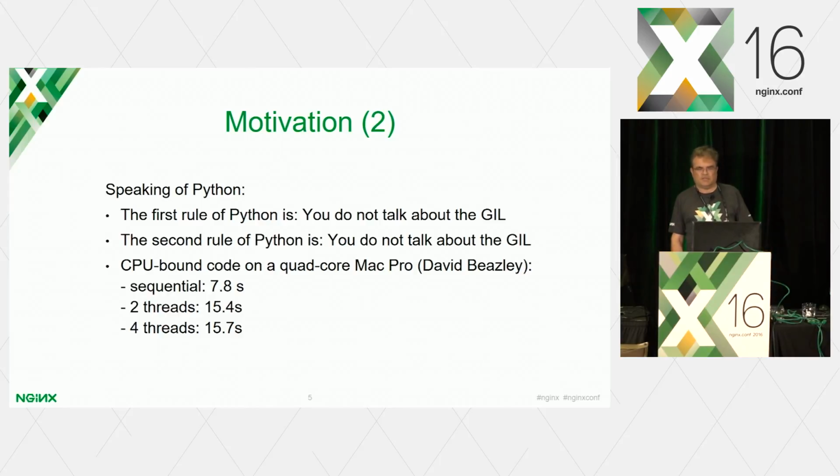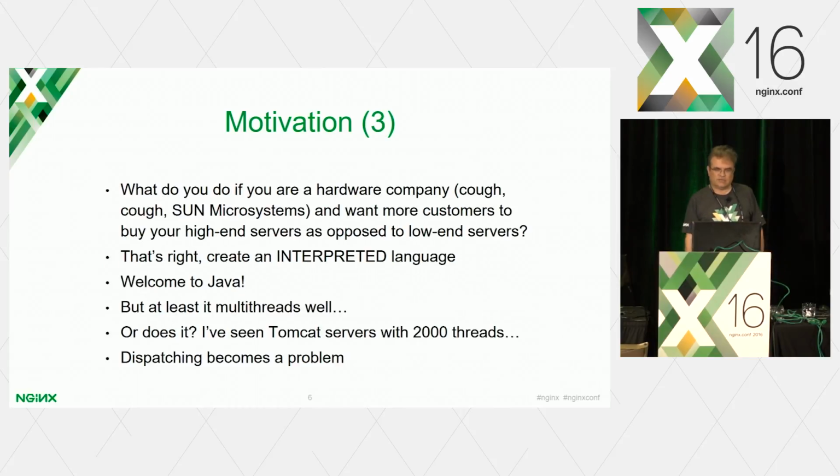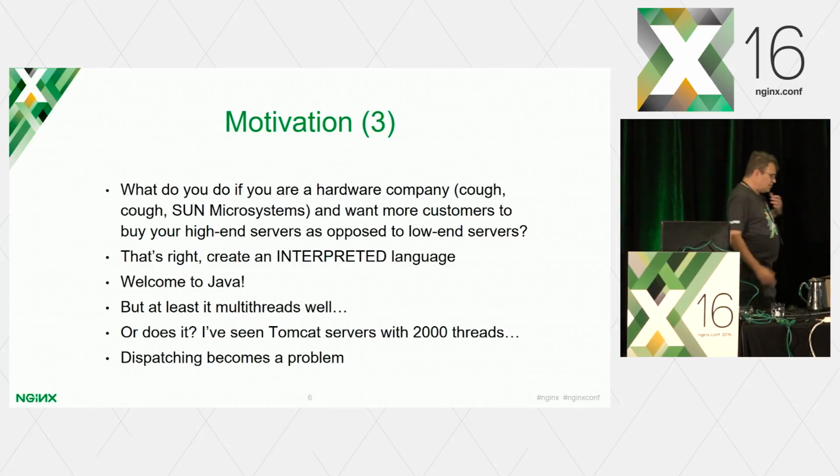So a sequential operation took 7.8 seconds, and then he cut the workload in half, right? And gave it to 2 threads, so only half the workload to 2 threads, and they took then 15.4 seconds to finish. So basically, he didn't solve the problem, he made it worse, right? And 4 threads took 15.7 seconds, right? Right. Well, let's talk about the motivation.